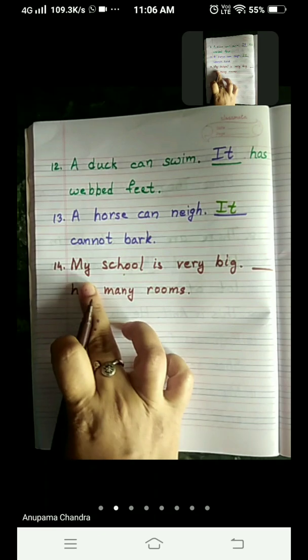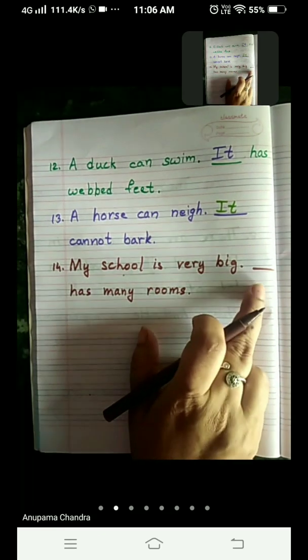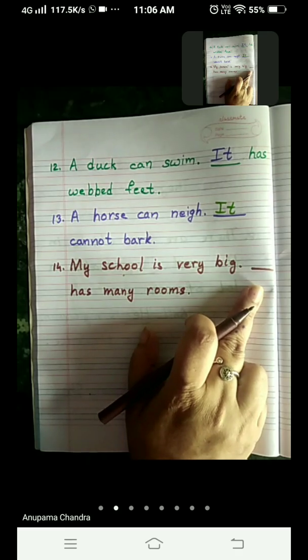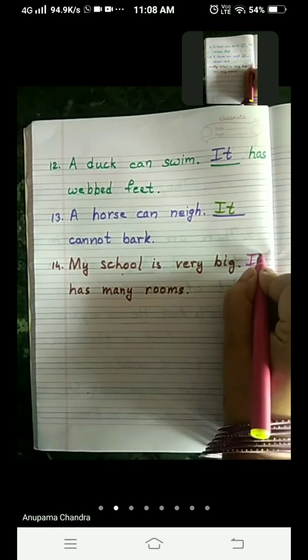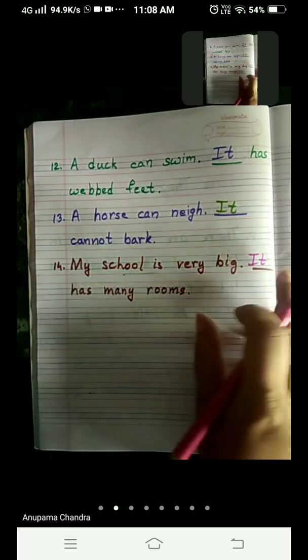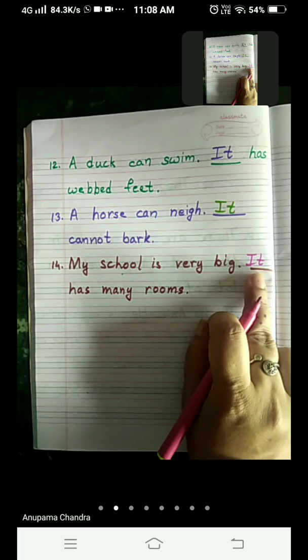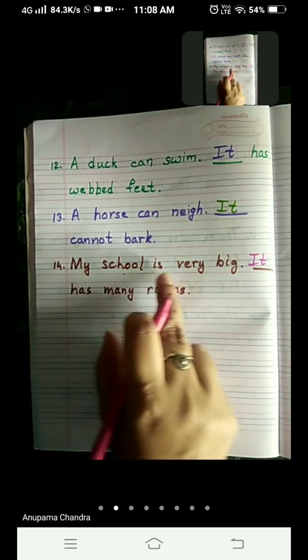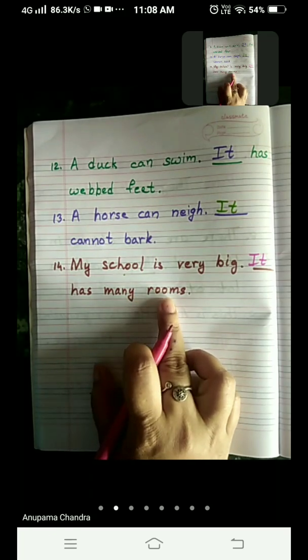Now we are talking about my school, that is a place. What are we going to use for my school? Which personal pronoun will we use here? So we are going to use here it as it is my school. We use it for animal, things and also places. Okay, so it becomes my school is very big. It has many rooms. Okay.